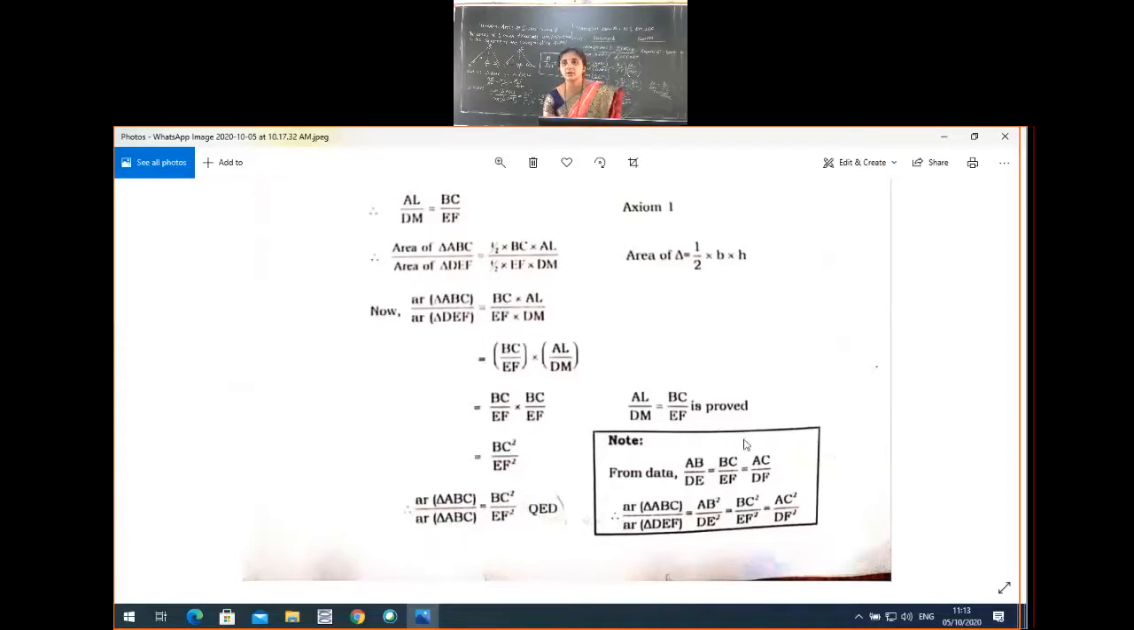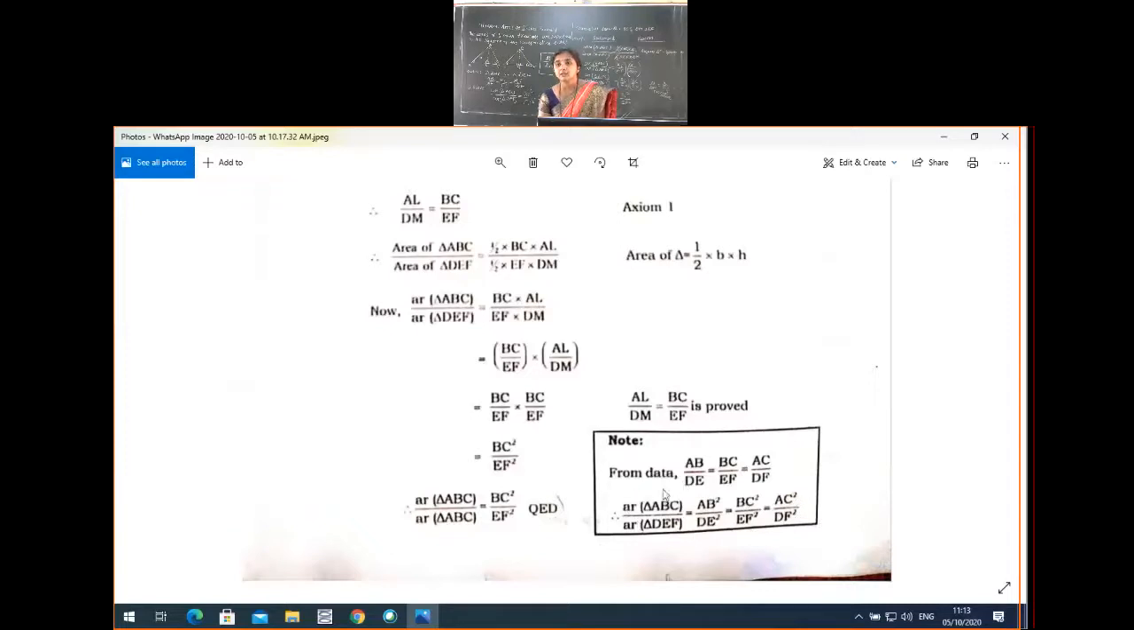See here, one note is given, that is, from the data, we know that AB by DE is equal to BC by EF is equal to AC by DF. So, area of triangle ABC divided by area of triangle DEF is equal to AB square by DE square is equal to BC square by EF square, that is equal to AC square by DF square. This is the concept related to areas of similar triangles.